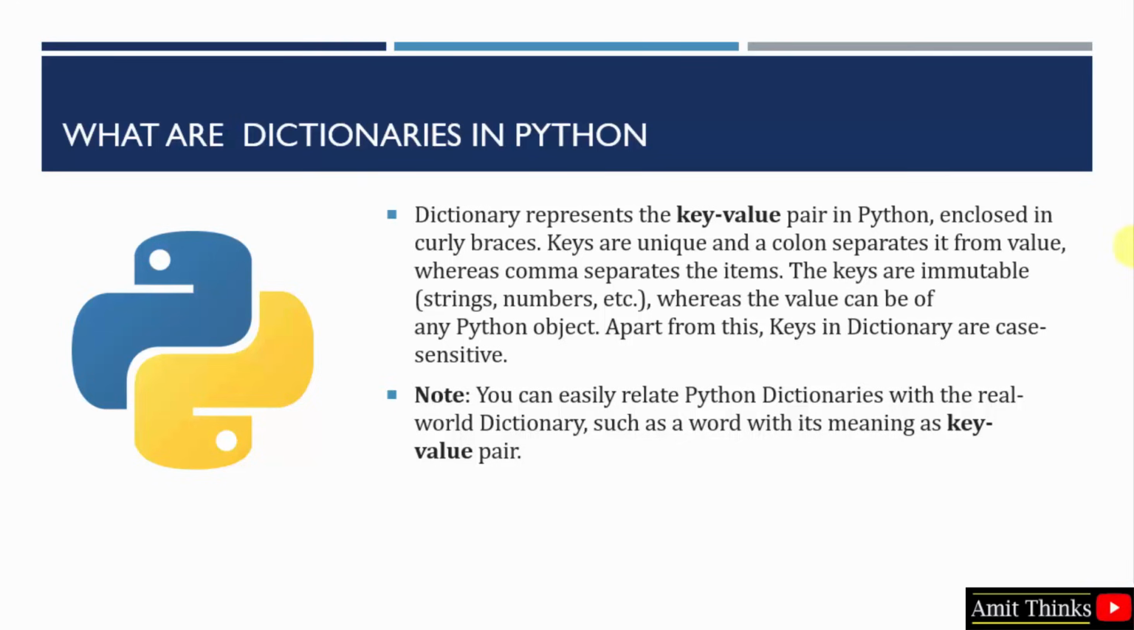Keys are unique, and a colon separates a key from its value. That means key colon value. The keys are immutable, and they can be in the form of strings or numbers, whereas the value can be any Python object. The keys in a dictionary are case sensitive. You need to remember that.